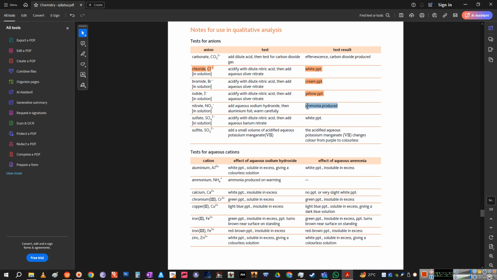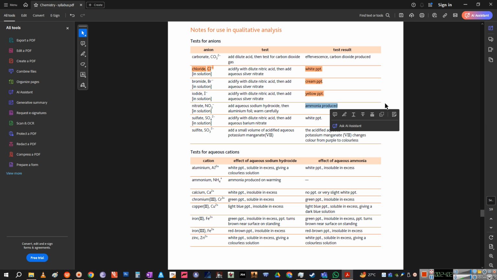And how would you know about the ammonia gas? Again, you have to test for the ammonia gas, which is not given over here, but you will be given that. We have discussed this, and we will discuss this in the experimental techniques: the test for ammonia, right? Because ammonia is a base, is caustic, we are going to use a damp red litmus paper on the top of the test tube in which we are doing this test. Since we are warming it up, some vapors of ammonia will be forming. And if ammonia is present, then red litmus paper will turn slightly blue.